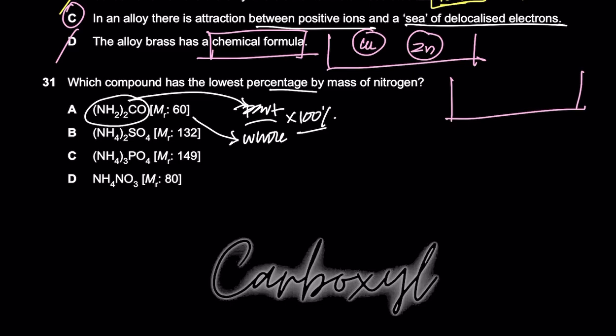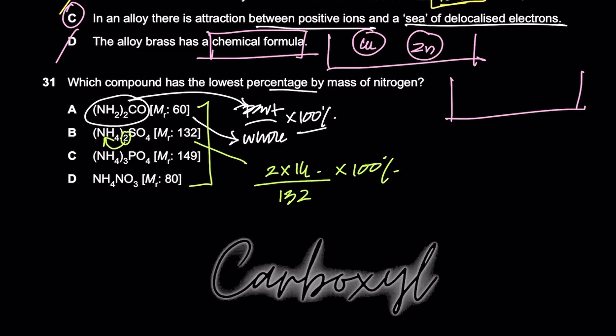Somebody saying B. I think B might be true. Yeah, B seems right because nitrogen is 2 times N, so you have the mass of nitrogen is 2 times 14 in this compound, and the entire Mr of this compound, the entire mass of this compound is 132, and you times it with 100%. You do all the same things for all of these, and visually I feel like B might be the right answer. Sir, you are goat. Thanks, man. Okay, so B seems to be the right option.